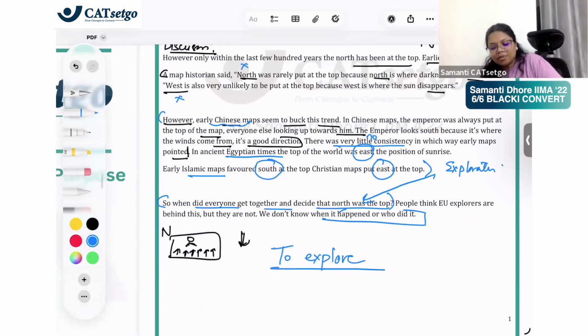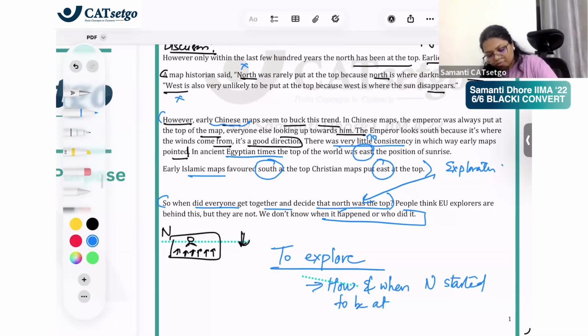To explore, what are we exploring? How and when north started to be at the top. ये कब start हुआ ये हम explore कर रहे हैं, right?